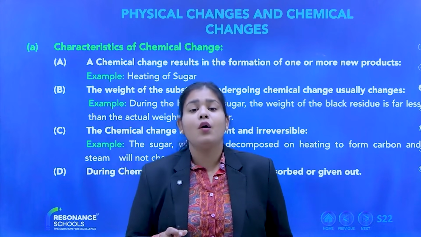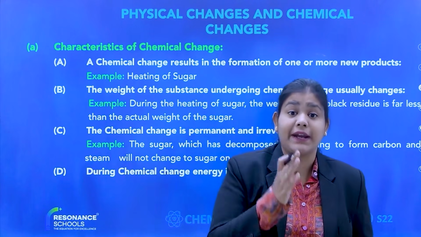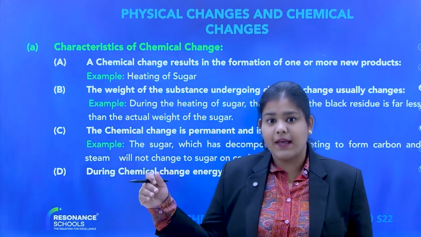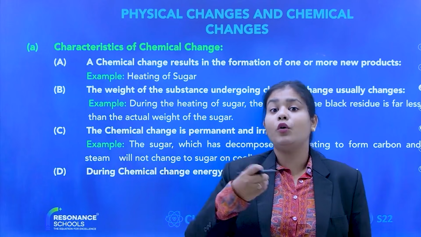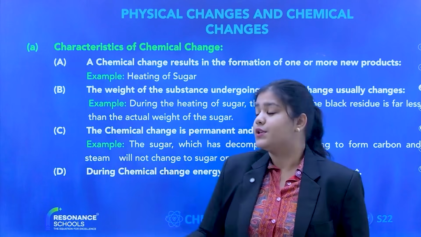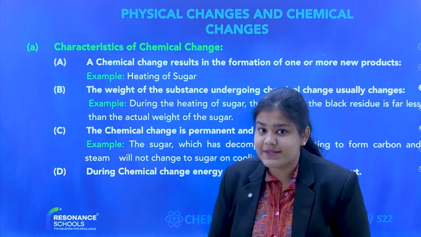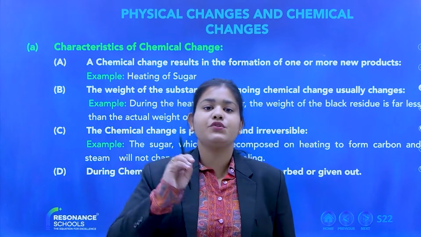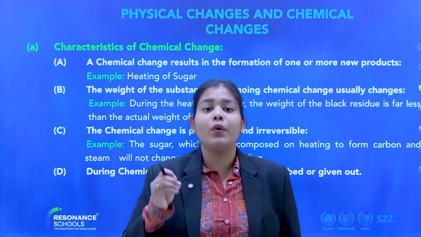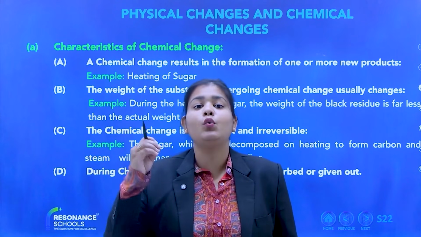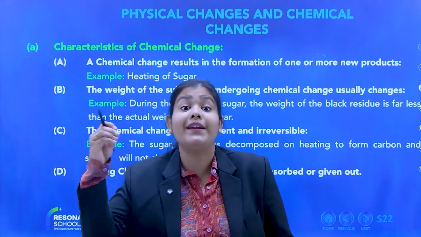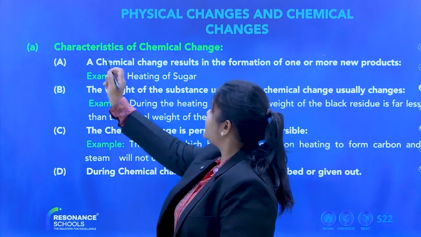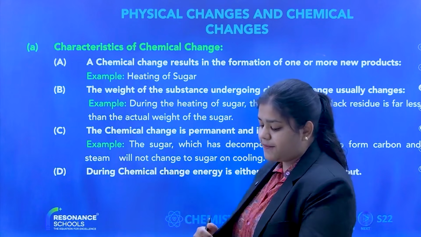Do you understand what I am saying? What is the meaning of characteristics of chemical changes? It means how do we know that a chemical change is occurring? These are some of the points. By noticing them, I can say, okay, a chemical change is occurring. Right everyone? So I understood what a chemical change is. Now I am going to learn how to identify any chemical change. So, characteristics of chemical changes, first point.